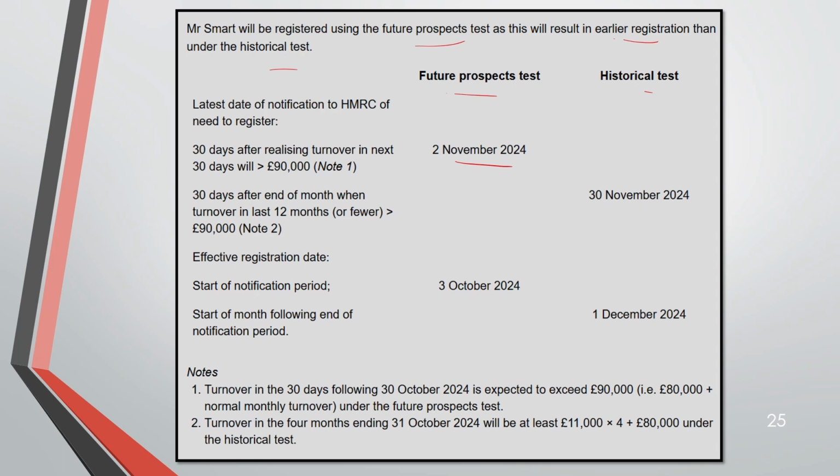And if you are going by the historical test, it is 30 days after the end of the month when the turnover in the last 12 months or fewer is greater than 90,000. Let's see note 2 for this. So the turnover in the 4 months ending this one will be at least, this is the first time.